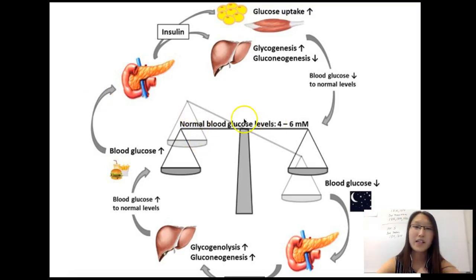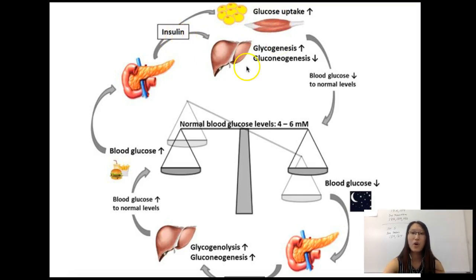So what we see right here is the maintaining of a blood glucose level using negative feedback. So when the blood glucose level goes up when you eat, this is your pancreas. Your pancreas will release a hormone called insulin. And insulin does two main things. One is to increase glucose uptake by all of your cells that need glucose, for example, these muscles, so that they can produce a lot of energy.